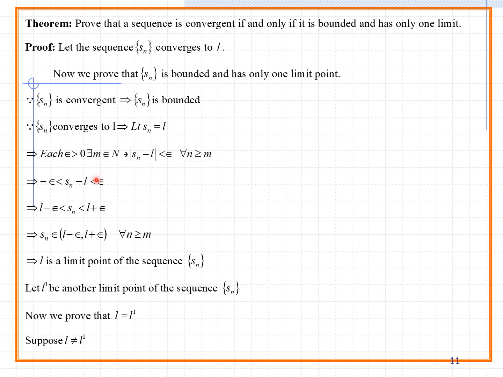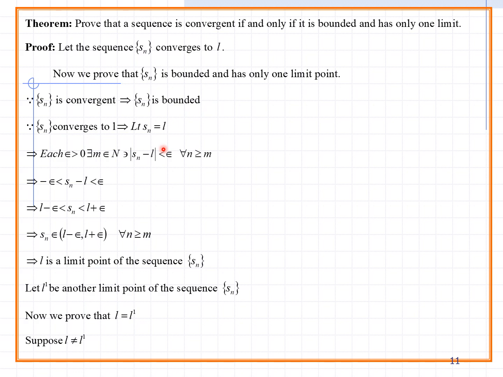Here I can add L on both sides. So how can we write this modulus? Minus epsilon is less than Sn minus L, which is less than epsilon. After that you take L on both sides. You get L minus epsilon here, minus L plus L cancels, and you get L plus epsilon. Simply, you are using the convergence property.